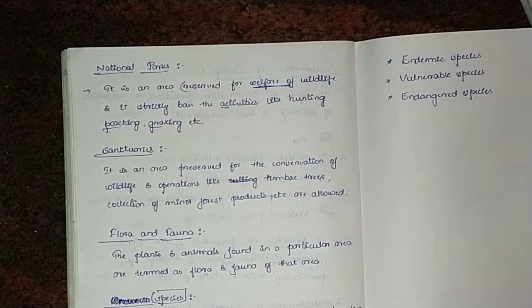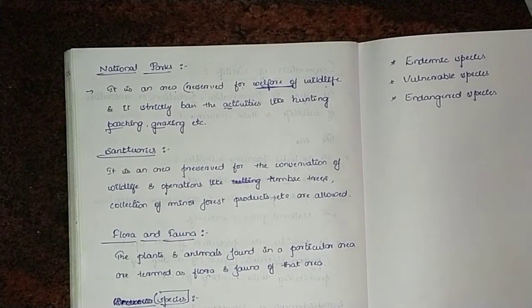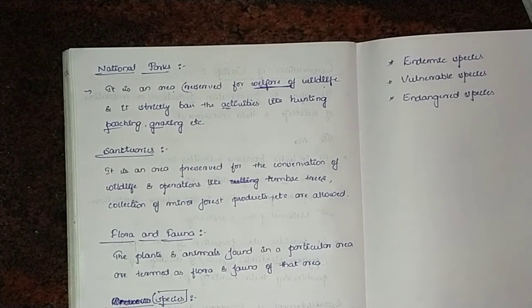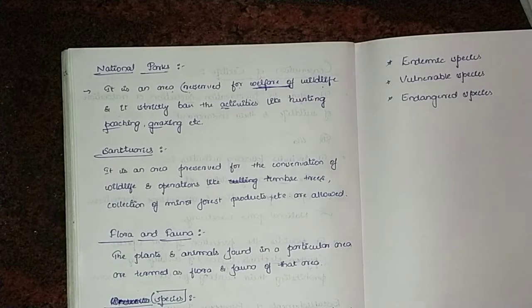It's only the area where we can see the wildlife. The species we can see over there. Hunting, poaching, capturing photos is all strictly banned in these areas. For example, you can take Bandipur National Park. It's a very good example for national parks.